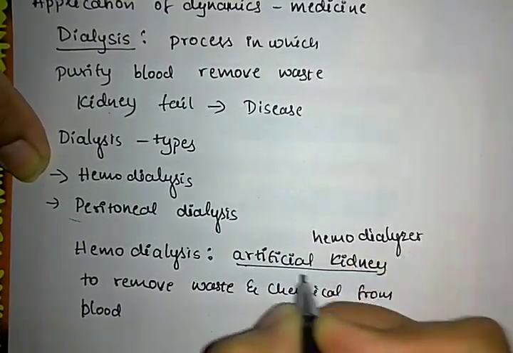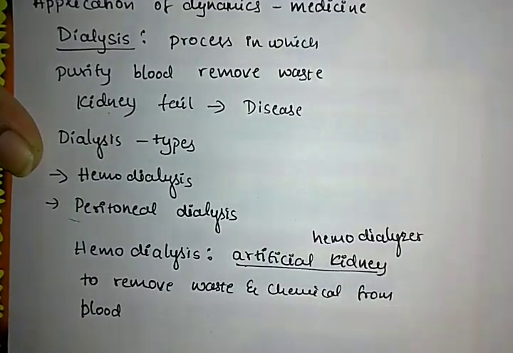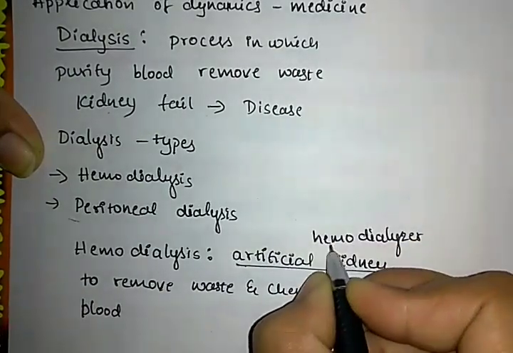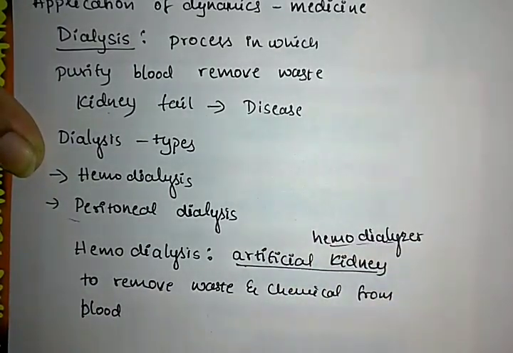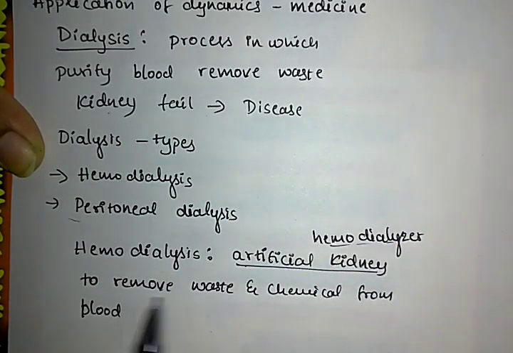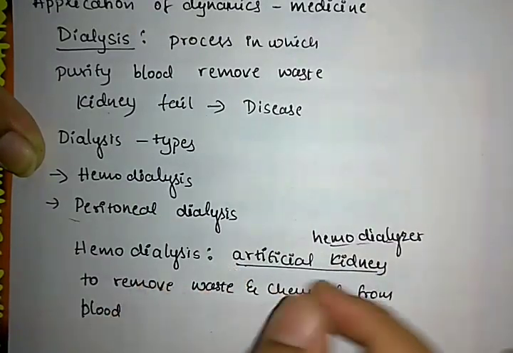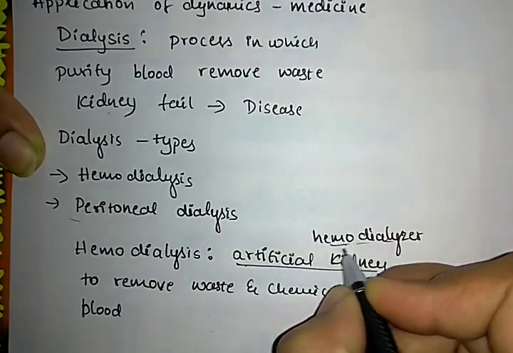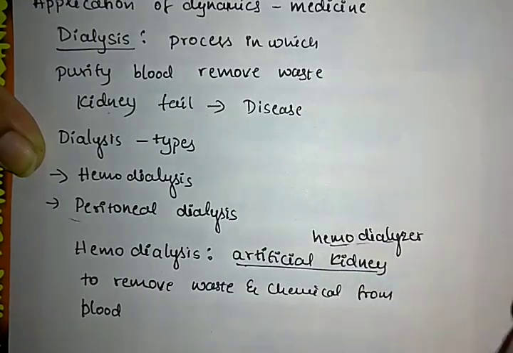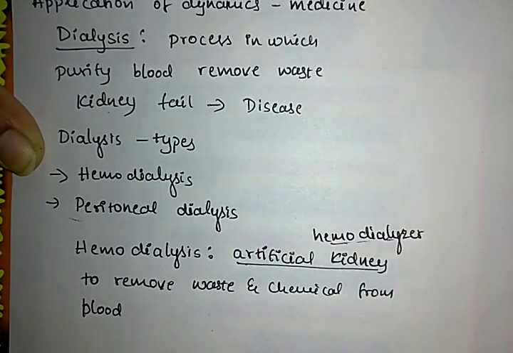What is meant by hemodialyzer? The hemodialyzer is like a plastic tube which is inserted through a catheter. So the hemodialyzer is an artificial kidney. It behaves as an artificial kidney to remove the waste and chemicals from the blood.